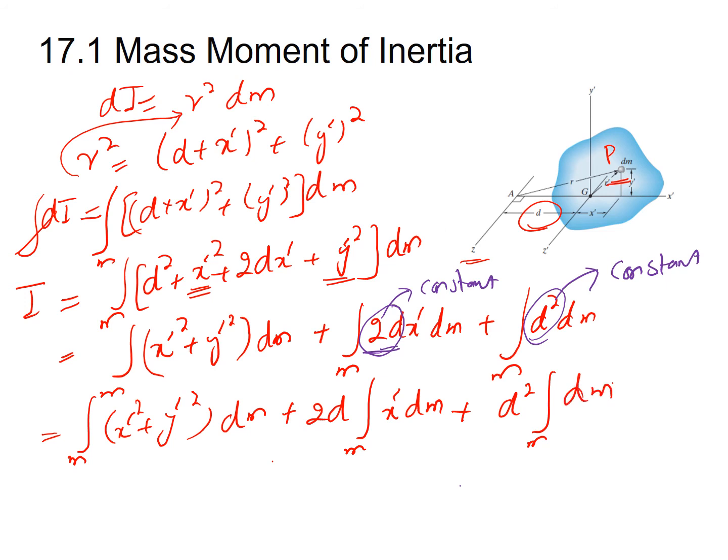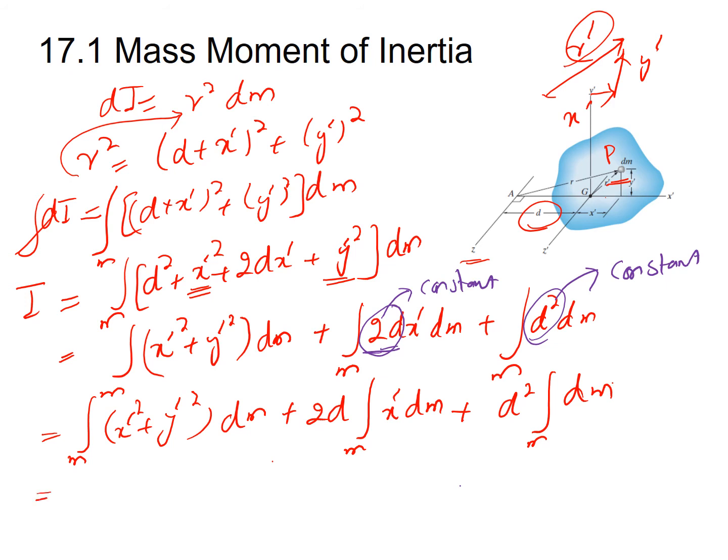Now what is x prime square plus y prime square? Here in this case this was your r prime, then this distance is basically y prime, and this is x prime. So x prime square plus y prime square is equal to r prime square by Pythagoras theorem.